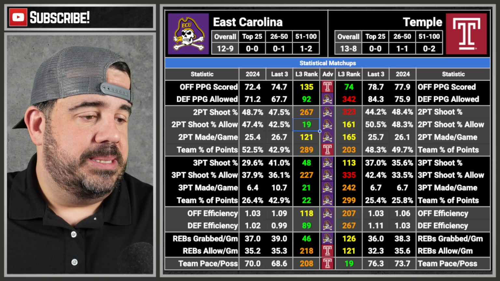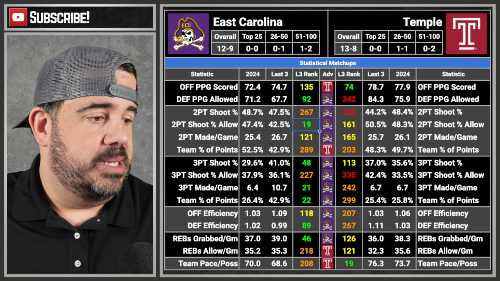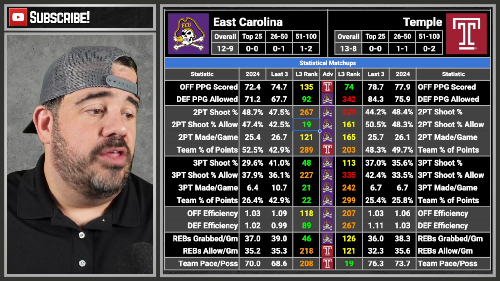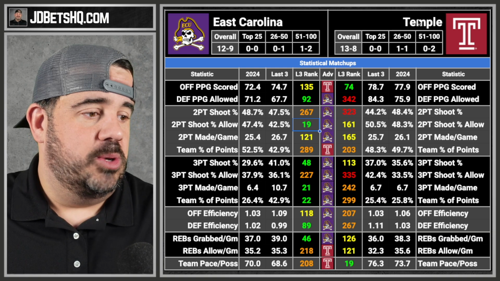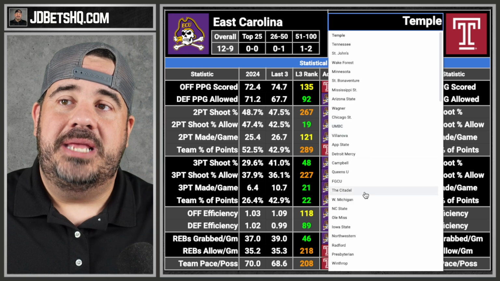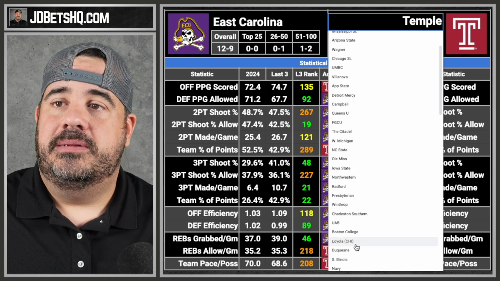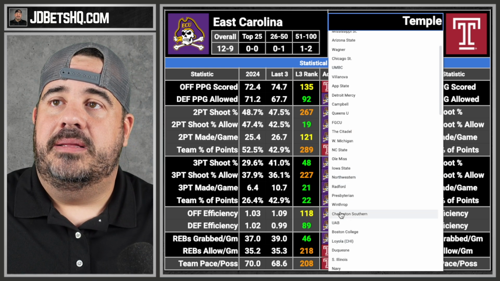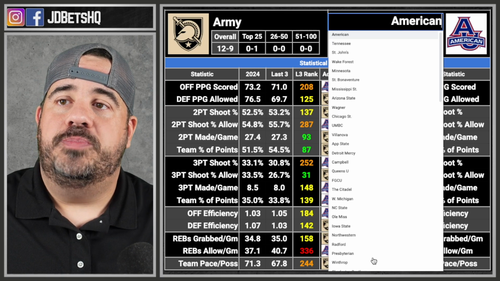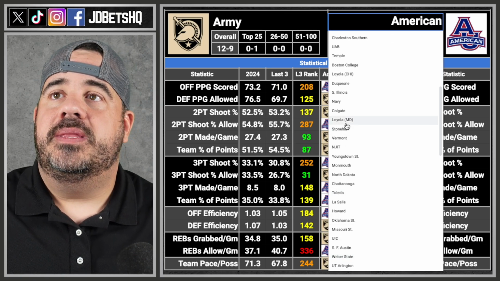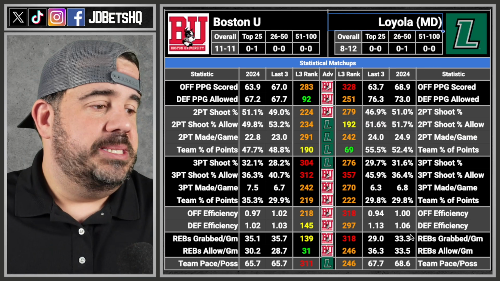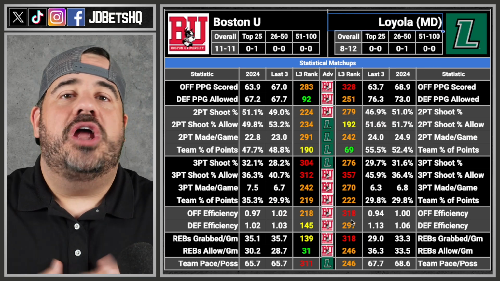Let me go and take this off my list because I'm not going to touch it. Scroll down. We have the other 0 advantage game, which is going to be Boston and Loyola, Maryland. Let's see, where are they at? Loyola, Maryland. Oop, that's American. Oops, whoopsie. Let's see, Maryland, Boston. 0 advantages. Everything's within 100 spots of each other.